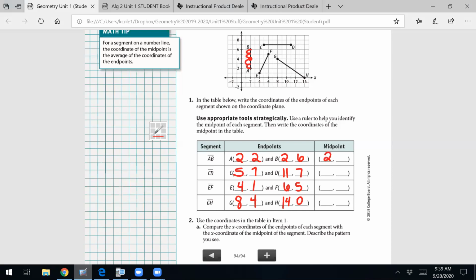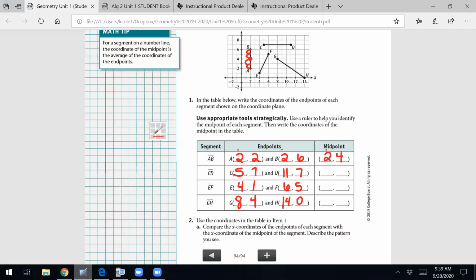At 2, 4. Okay, so located at 2, 4. Now look at your endpoints of AB. What do you notice about the X's? They're all 2s. So we've got a 2 here, a 2 here, a 2 here. Why is that? That's right. They're all on that same vertical line, so they're all going to be the same.